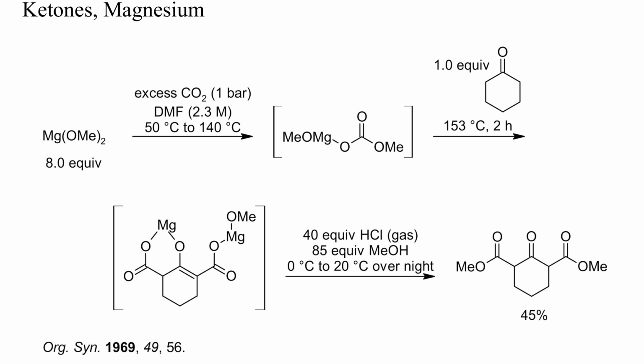In this example, cyclohexanone was carboxylated twice with magnesium methoxide as base, and the intermediate diacid was esterified at room temperature with methanol. Esterified beta-keto esters are thermally much more stable than keto acids.